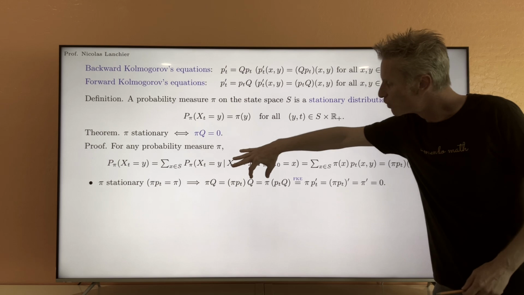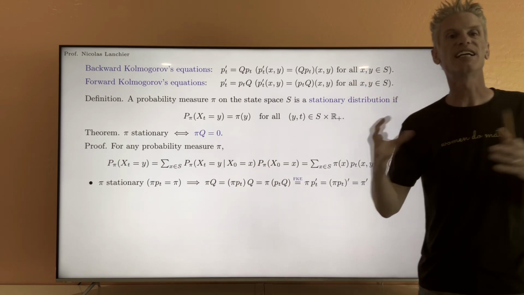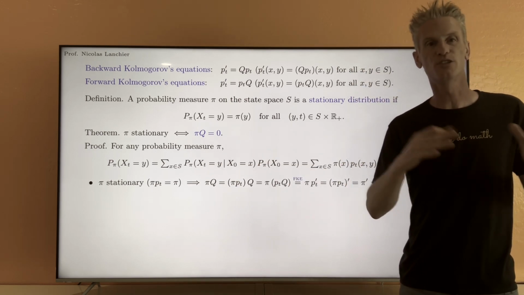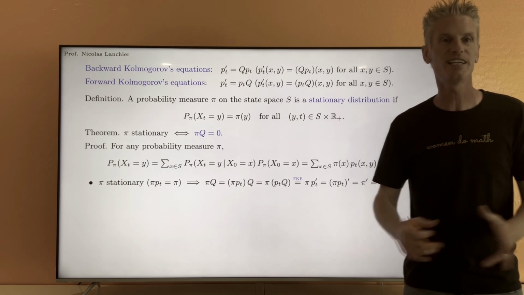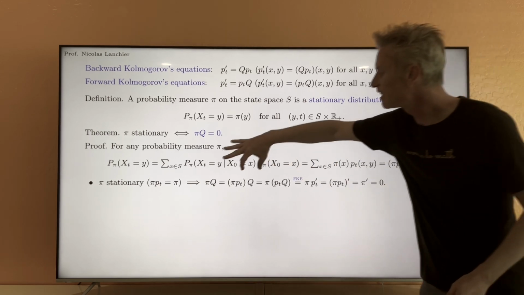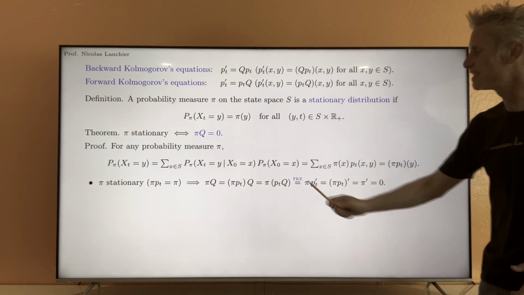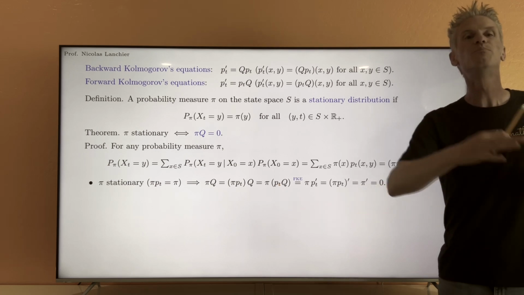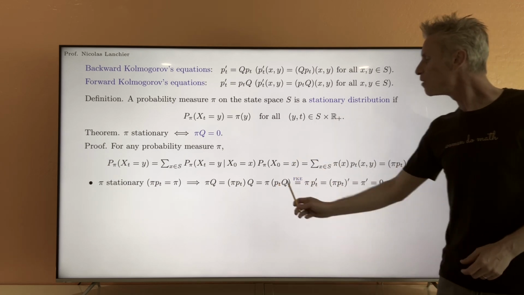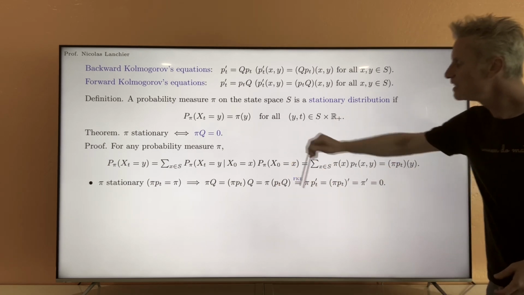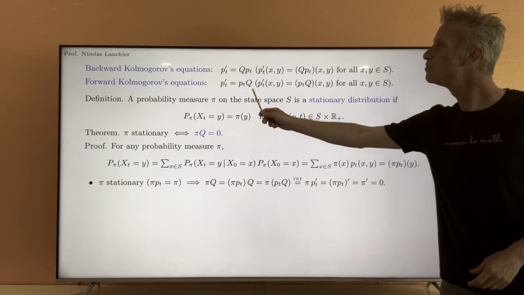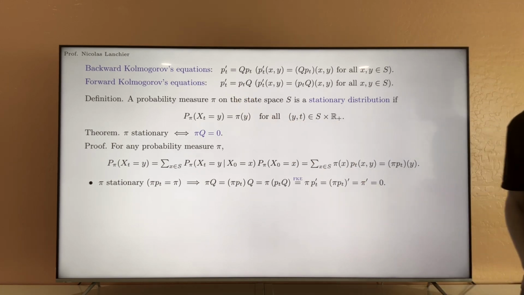Okay? So I have the product pi Pt on one side and Q on the other side. Now, the product of vectors and matrices is associative. It's not always commutative, but it's associative. So I can move the parentheses here and say that it's pi times Pt times Q. But Pt times Q is the expression that appears in the forward Kolmogorov equation.